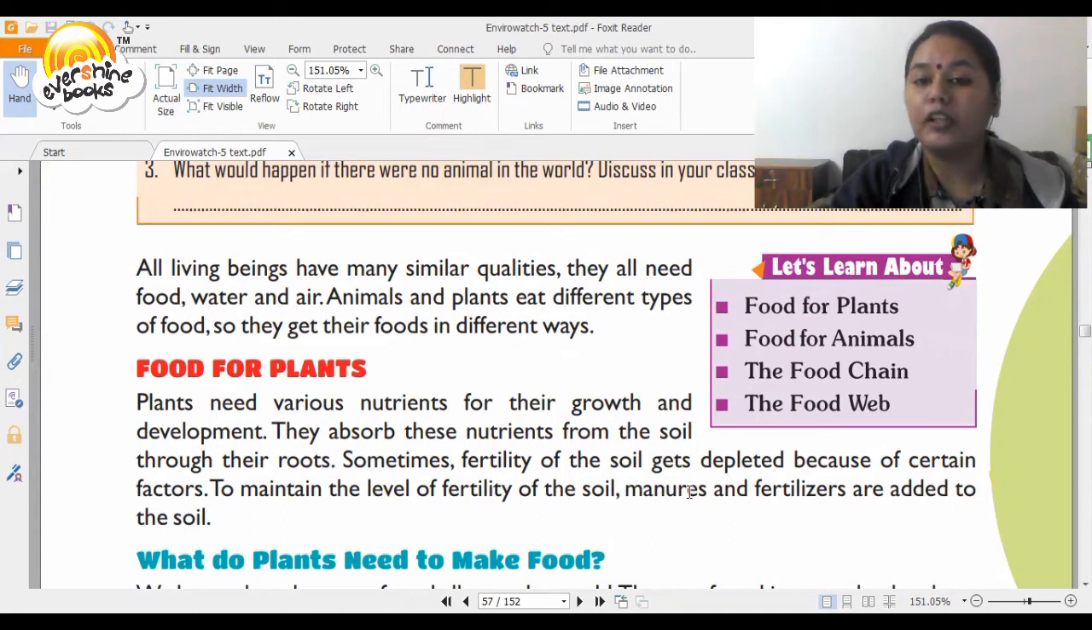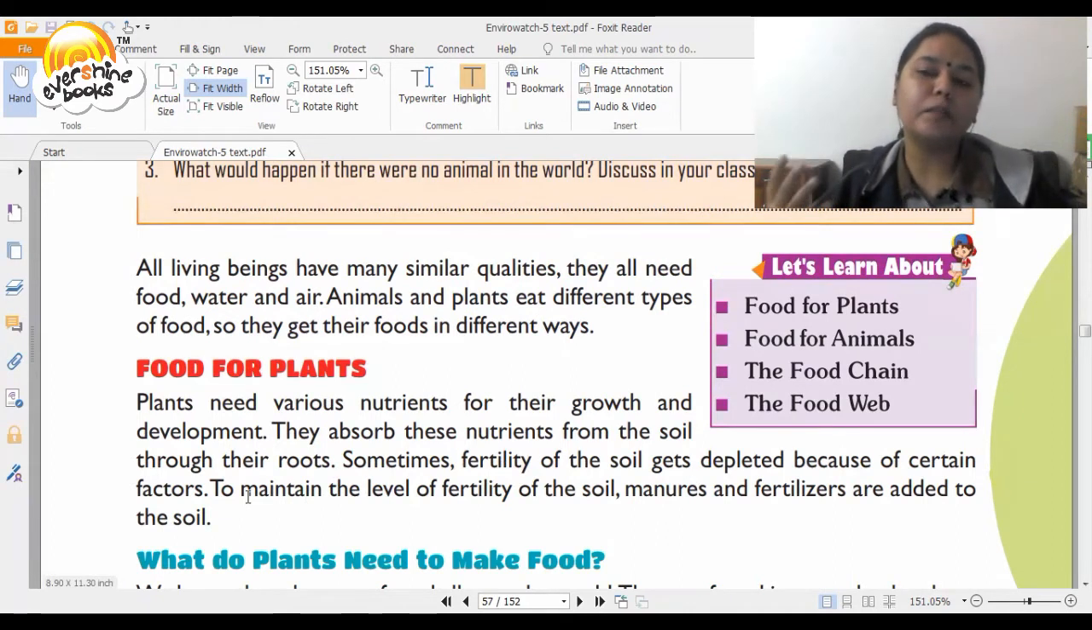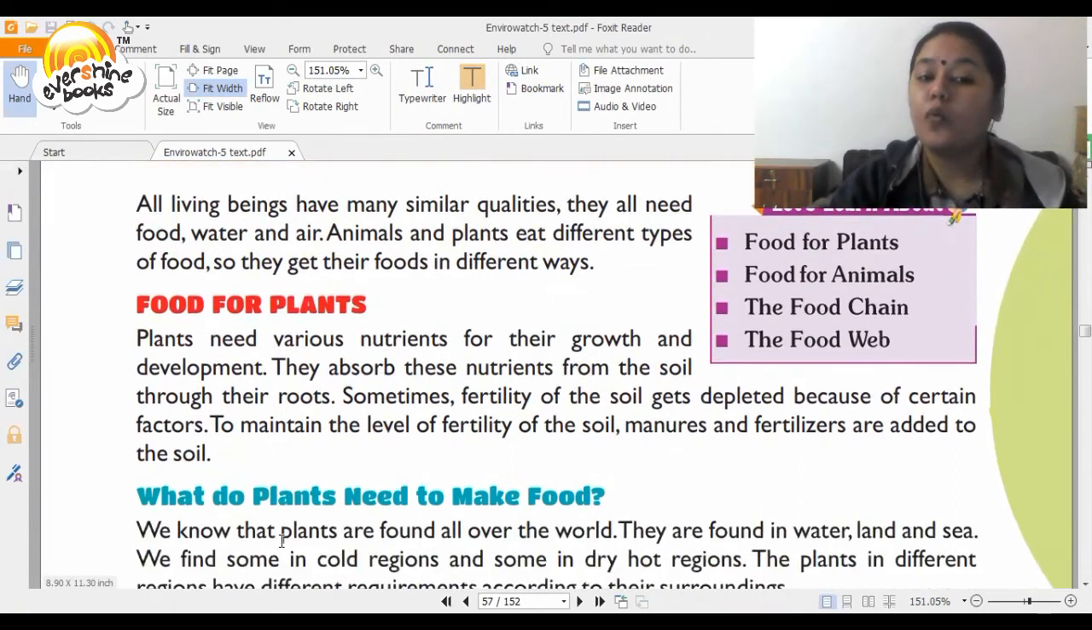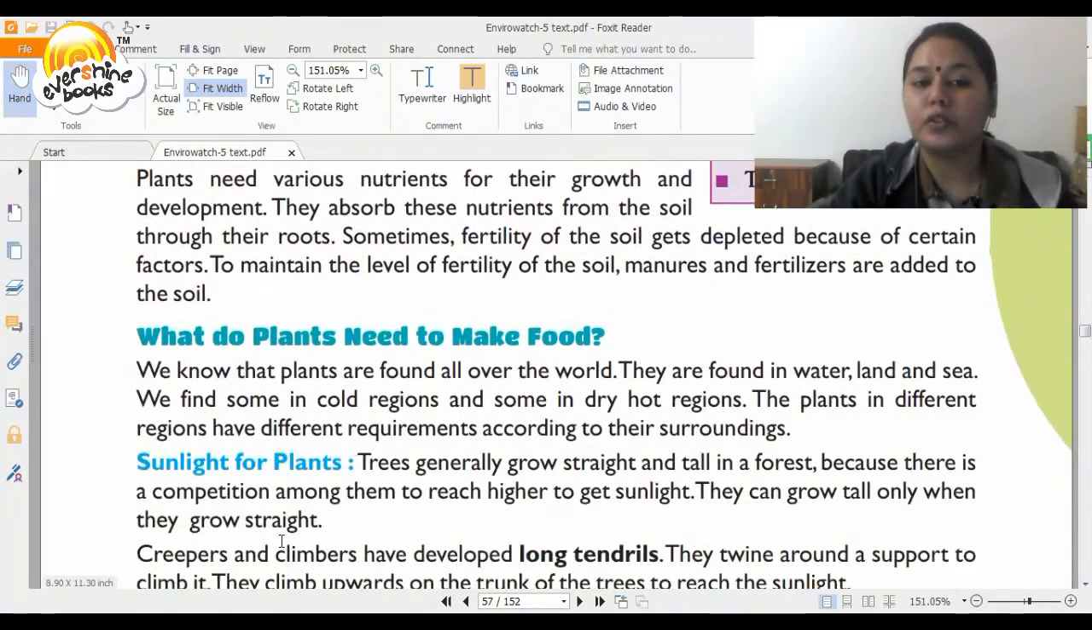Sometimes fertility of the soil gets depleted because of certain factors. The word depleted means something that gets ruined, something that loses its quality. To maintain the level of fertility of the soil, manures and fertilizers are added to the soil. What do plants need to make food? We know that plants are found all over the world. They are found in water, land, and sea. We find some in cold regions and some in dry, hot regions. The plants in different regions have different requirements according to their surroundings.